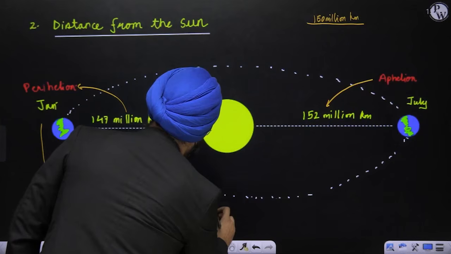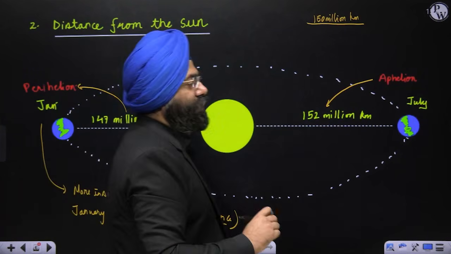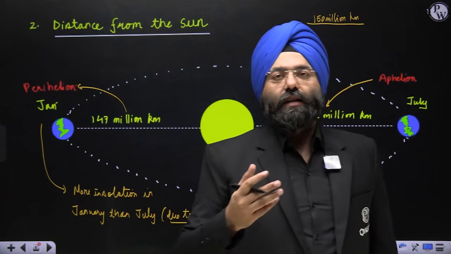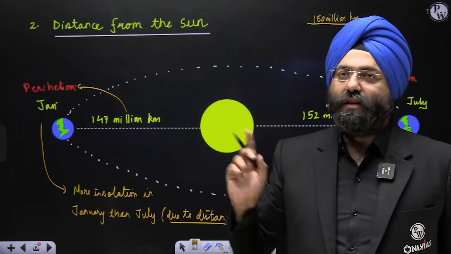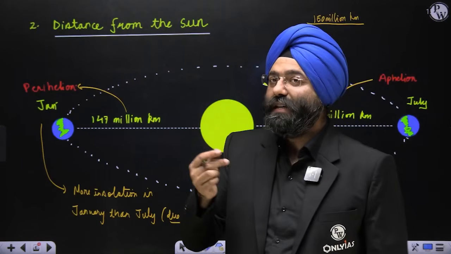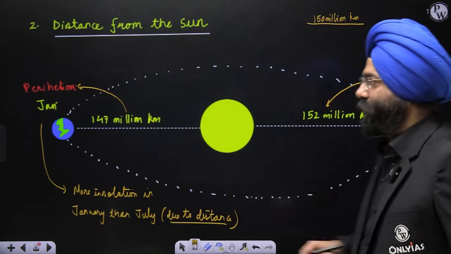So this should be very clear to everybody. Many people get it wrong just because you presume that you are in the Northern Hemisphere and it is summer during that time, so possibly there is going to be more insolation. No, it is overall the distance that is mattering here. This has been asked as one of the statements in the preliminary examination. Clear? Okay, let's move ahead.